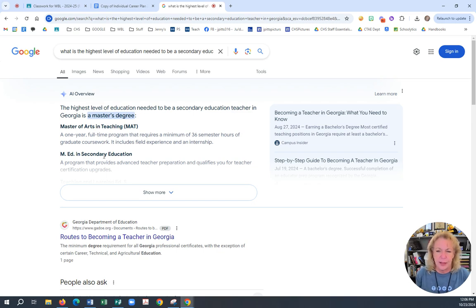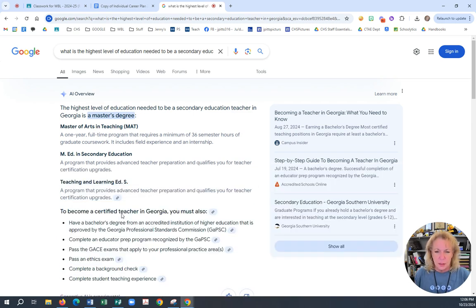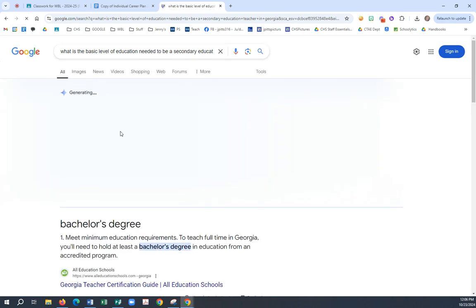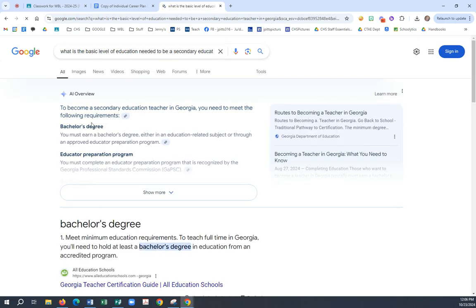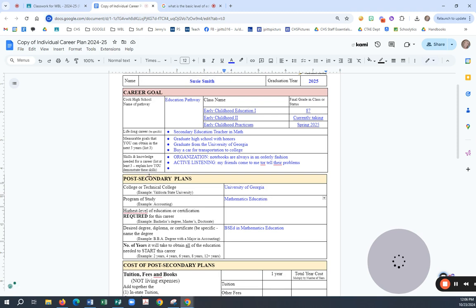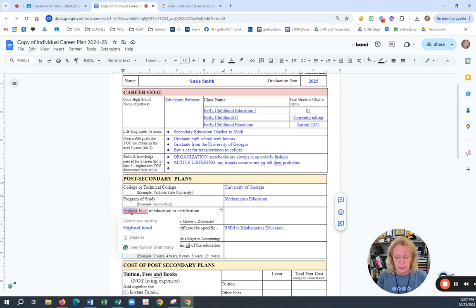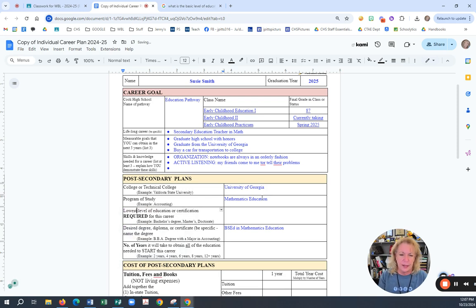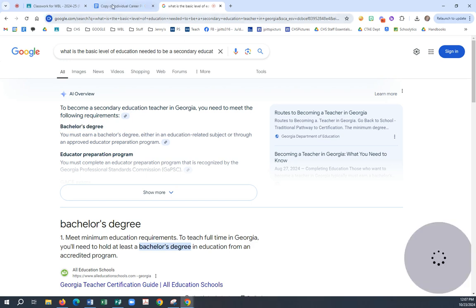You don't have to have a master's. Maybe it's the basic level of education needed, because you have to have a bachelor's degree. So maybe I need to write that. What's the lowest level? So I will write that and fix that on yours. So the lowest is Bachelor of Science. And that's what it says, bachelor's degree.